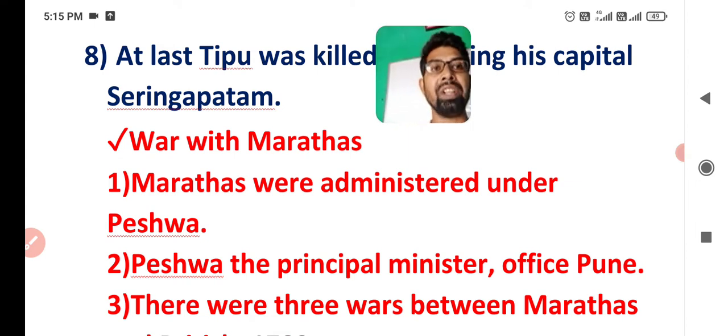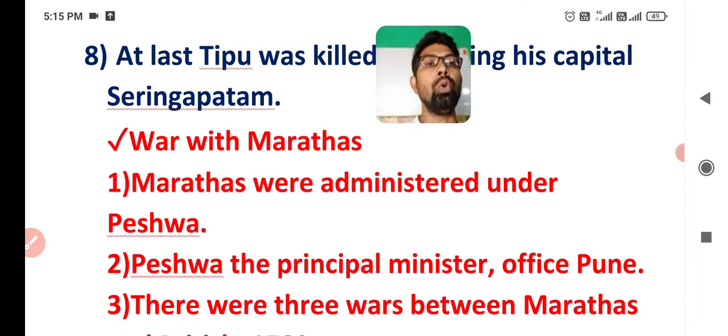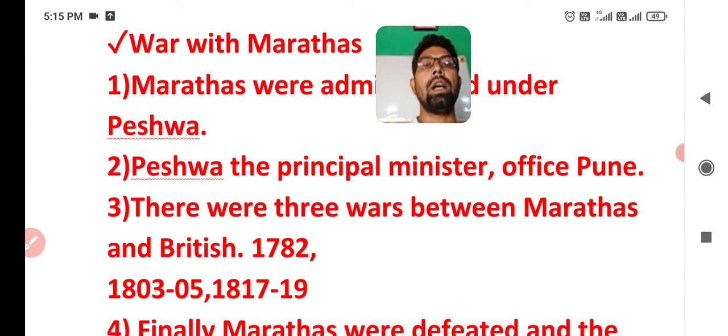I am going to repeat it now: there were confederacies, and the confederacies were ruled by the Peshwa, the principal ruler of the Marathas. The Peshwa was the principal minister, and the office of the Peshwa was in Pune. And there were three wars between the Marathas and the British.